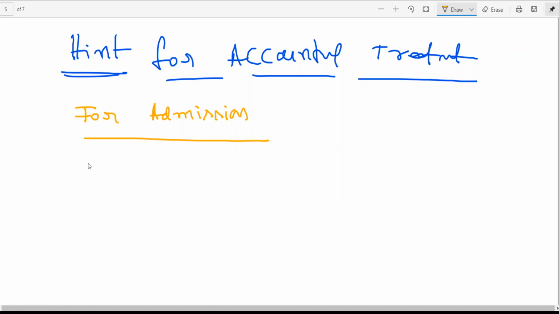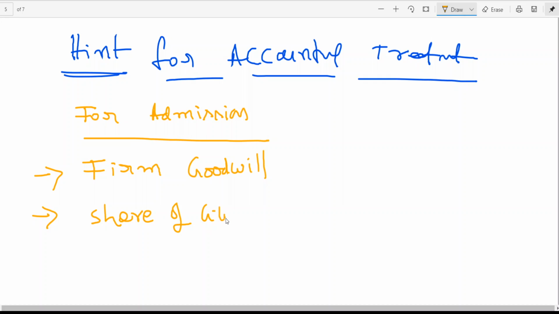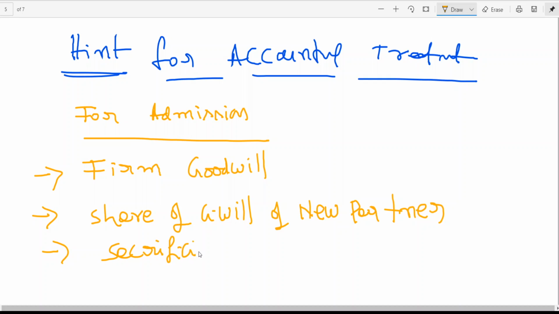I need three pieces of information: firm goodwill, share of goodwill of the new partner, and the third point you need is the sacrificing ratio.